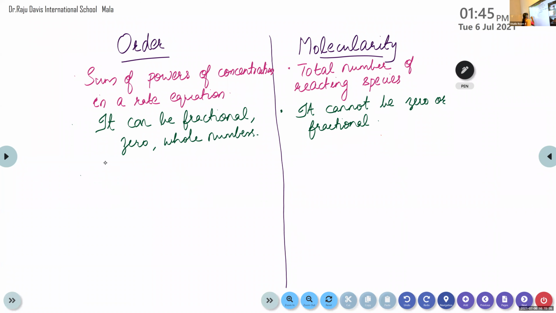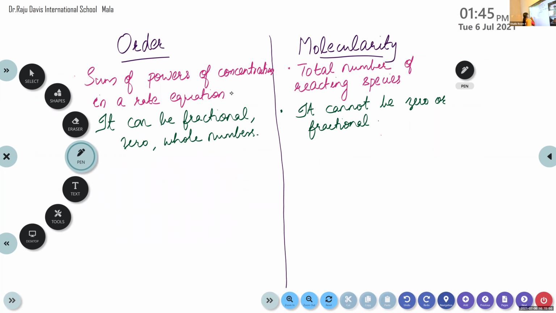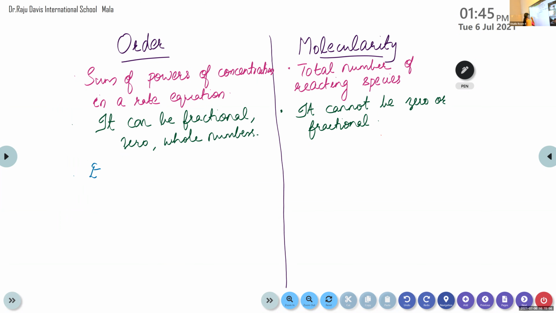Then in the case of order, it is an experimentally determined term, and in the case of molecularity, it is theoretically determined.